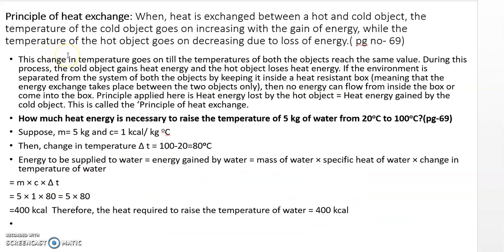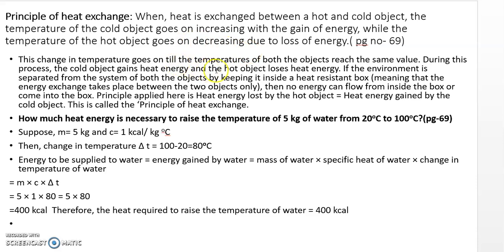Now we'll move to the next topic, the principle of heat exchange. What is the meaning of that? If a hot object and a cold object are brought in contact with one another, there will be an exchange of heat from the hot to the cold object. So the temperature of the cold object goes on increasing because of the gain of energy, while the temperature of the hot object goes on decreasing due to the loss of energy.